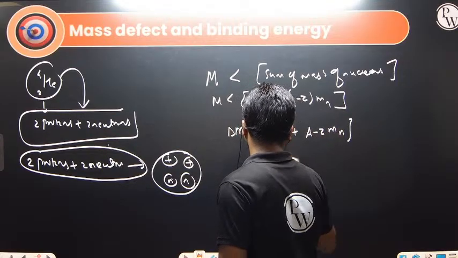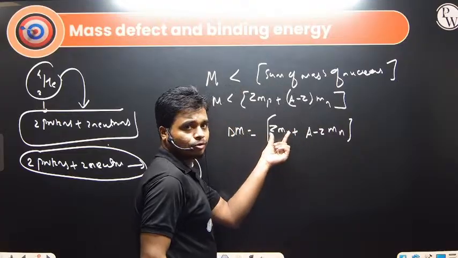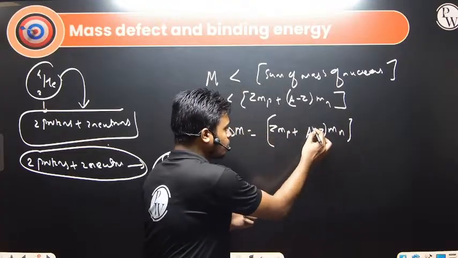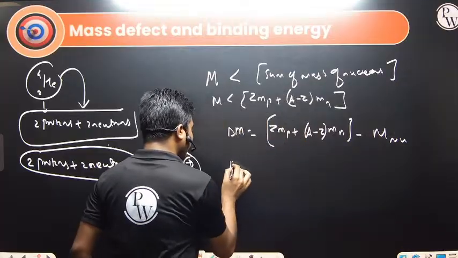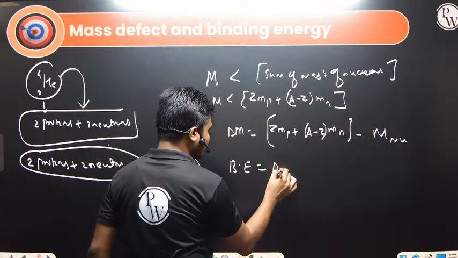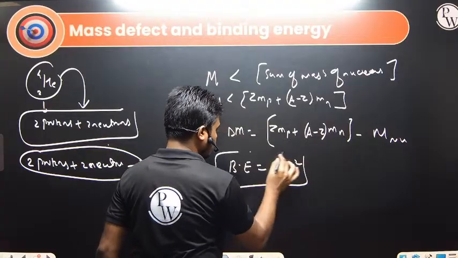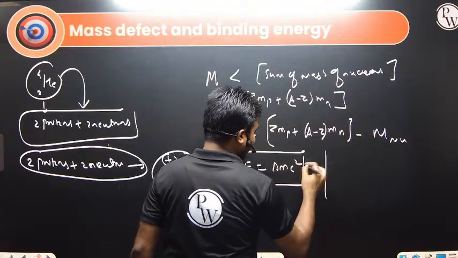So what is this term? Z into Mp is the sum of the masses of the protons, plus (A minus Z) into Mn, the sum of the masses of the neutrons, minus the mass of the nucleus. This is the mass defect. And what is the binding energy, from the energy-mass equivalence? That is delta M into C square. So we have that relation, delta M into C square.